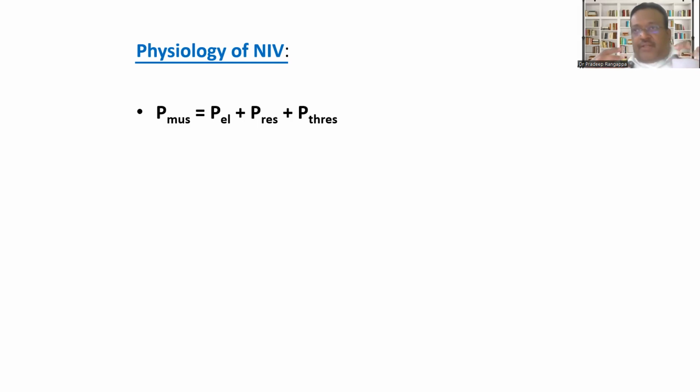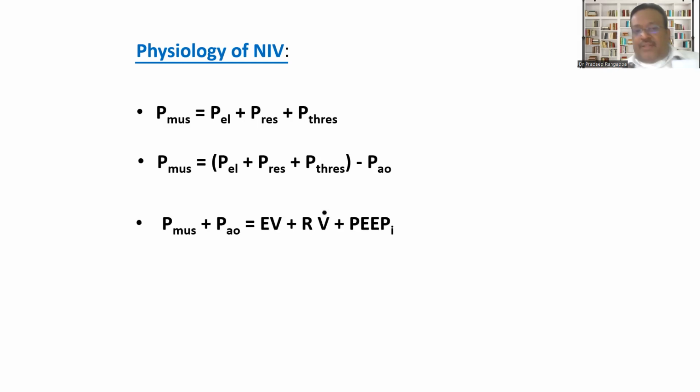Any respiratory effort that we put in to optimize our ventilation and oxygenation is with the intent to overcome this elastic pressure, resistive pressure, and threshold pressure within the lung. This should exceed your alveolar opening pressure. All these pressures we have to overcome for alveolar opening to happen, and PMUS is minus alveolar opening pressure.